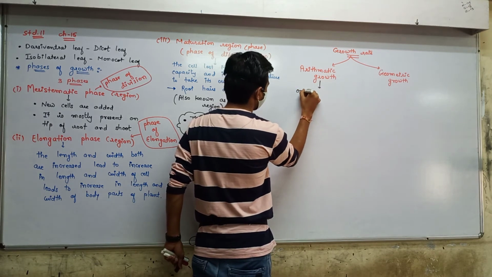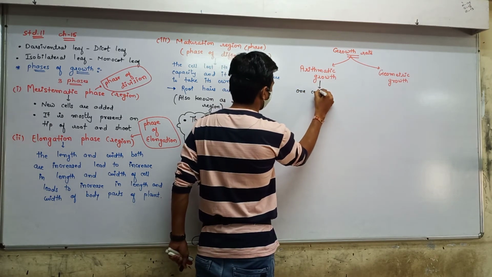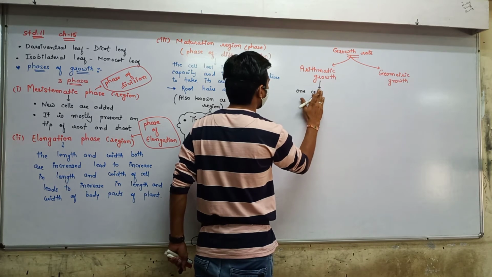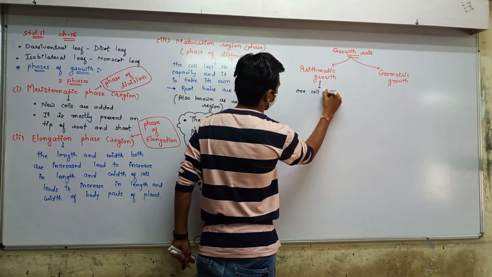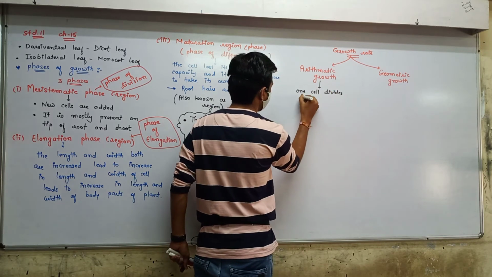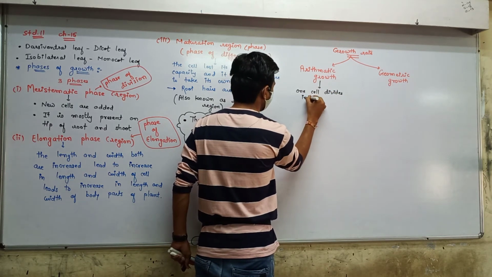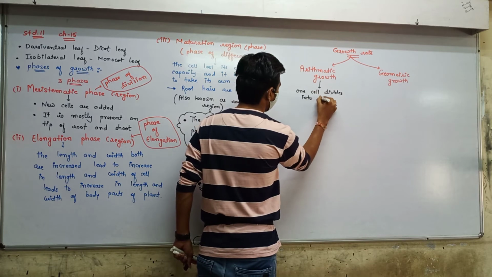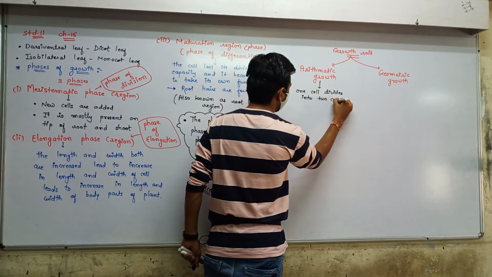One cell divides into two cells in both.